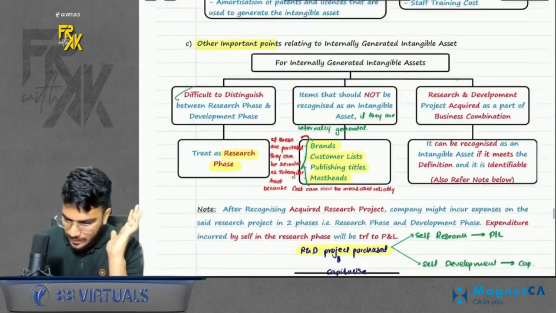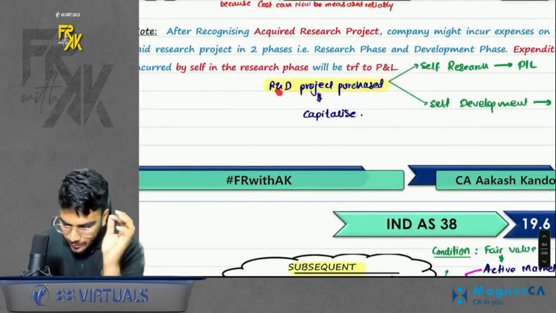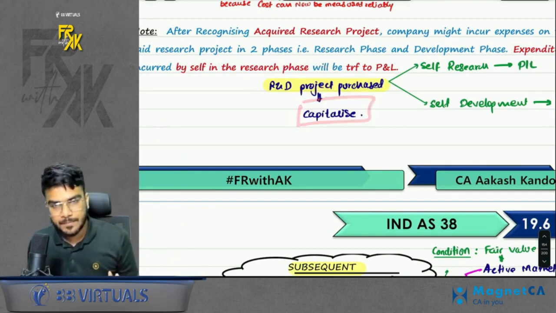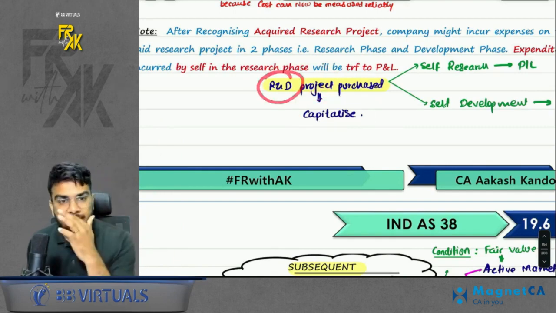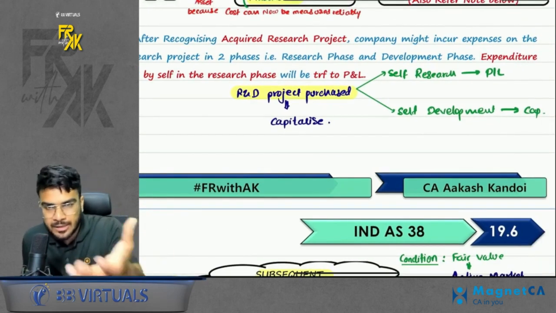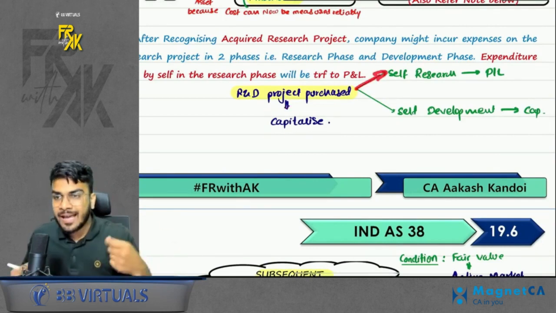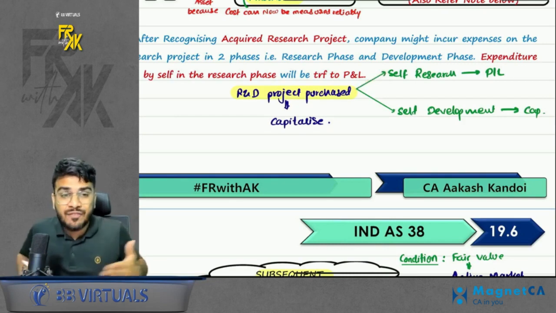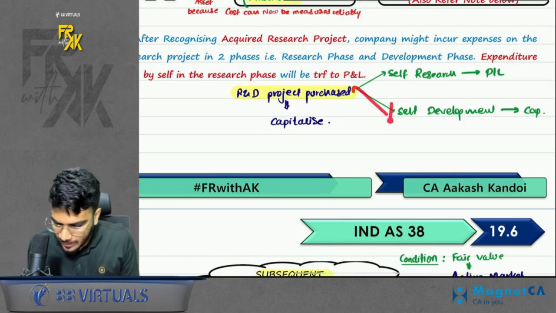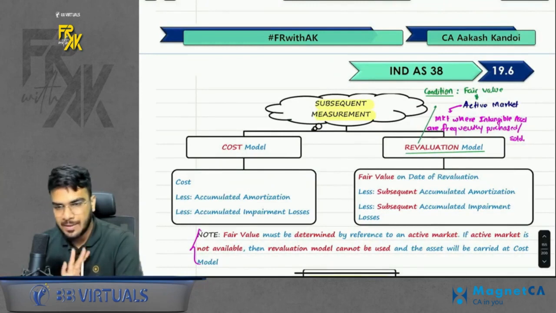Okay. Finally, research and development project. If we acquire an R&D project from someone, we will capitalize the R&D project, right? But let's say, for example, we acquired an incomplete research project. If we acquire the incomplete research project, you will capitalize the amount paid. But after acquiring, can I say on this project itself, I will do some research by myself? So self research which was conducted again, such expense will be transferred to profit and loss. And the self development cost which was incurred on this project, you will capitalize it. Do remember this point. This was initial measurement done.